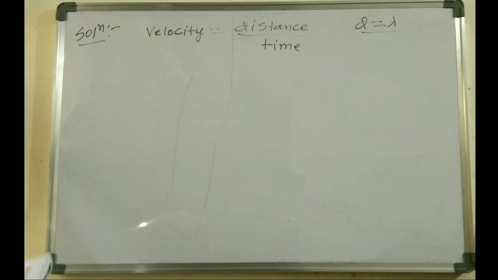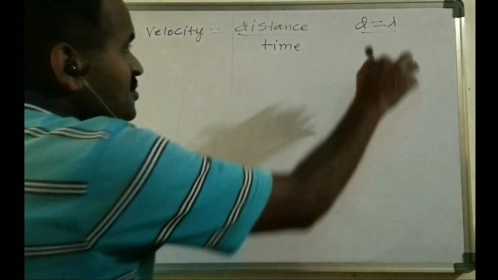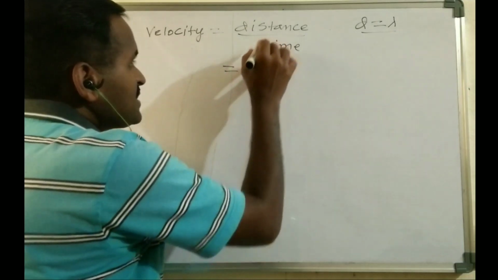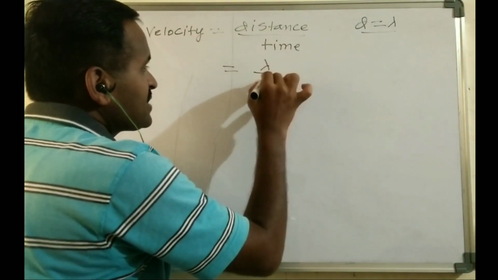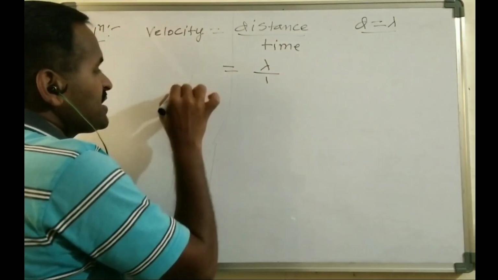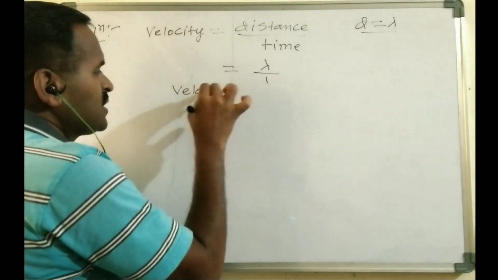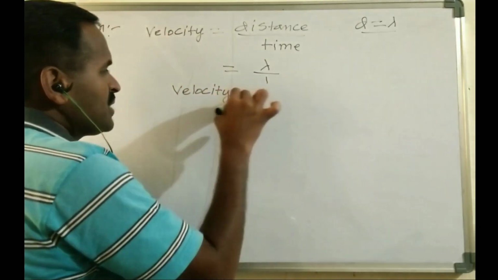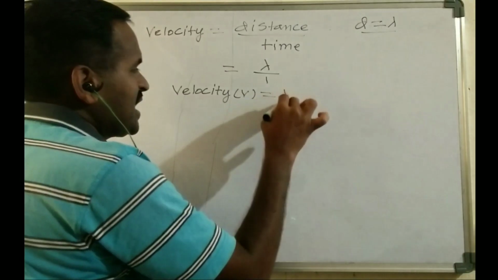That means the distance d is given as its wavelength lambda, and the time is 1 second. That means the velocity v is simply lambda.